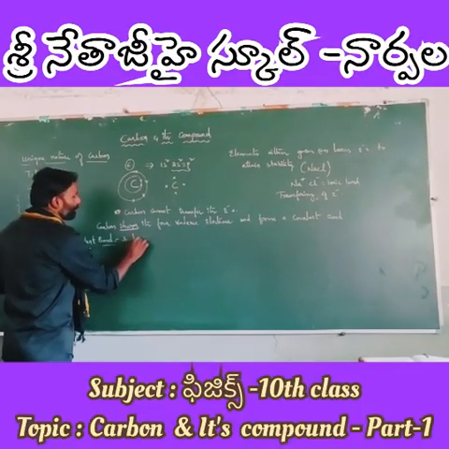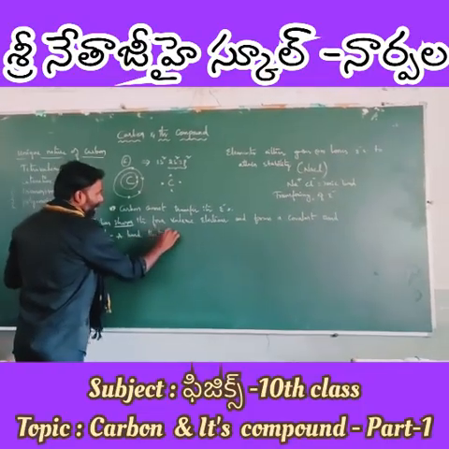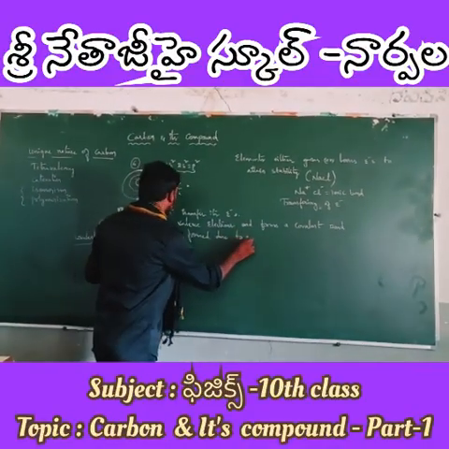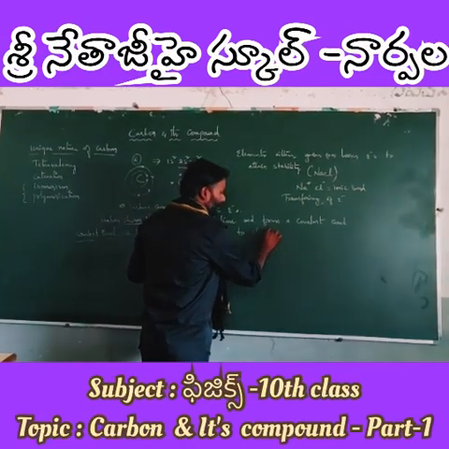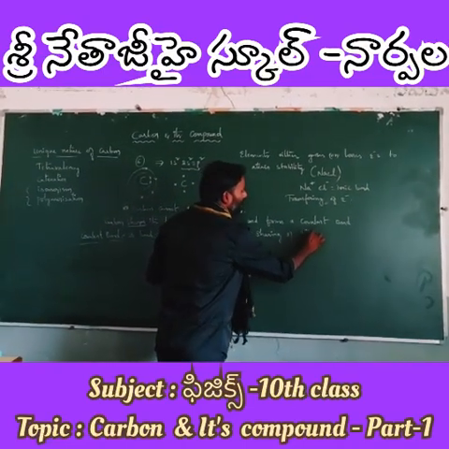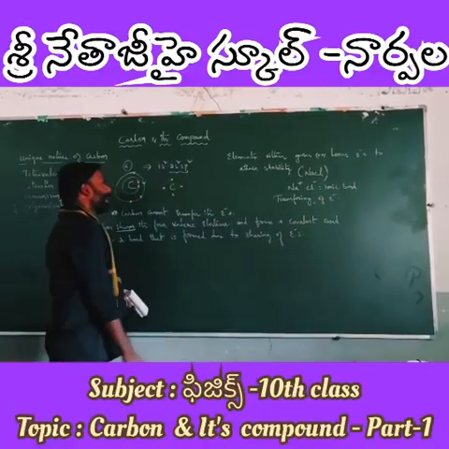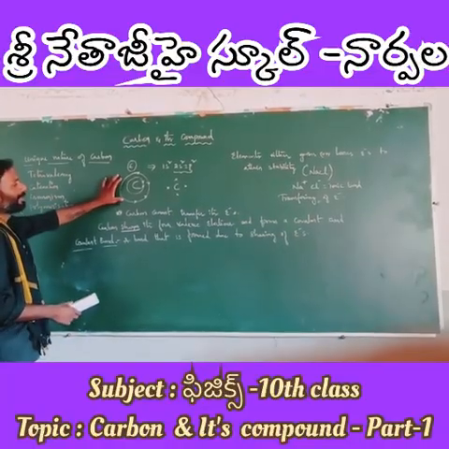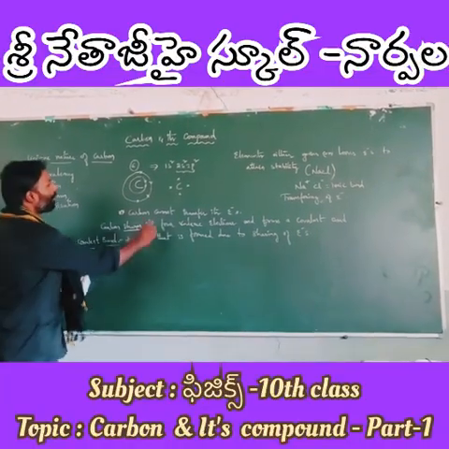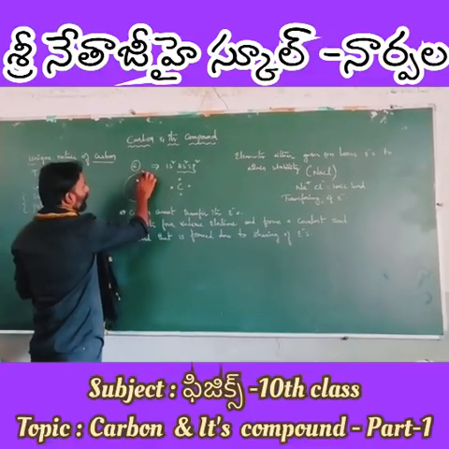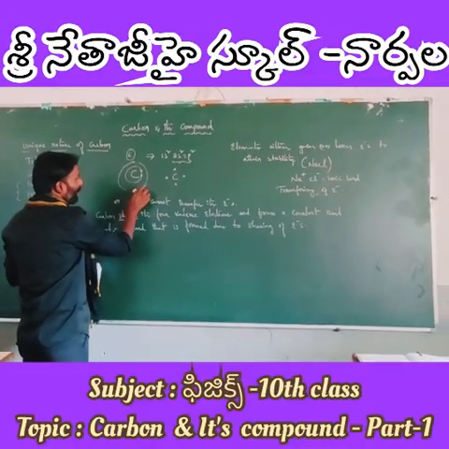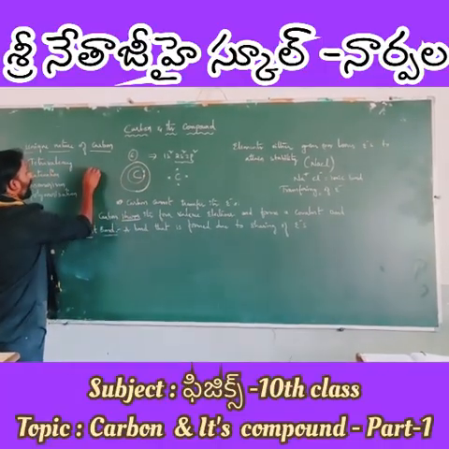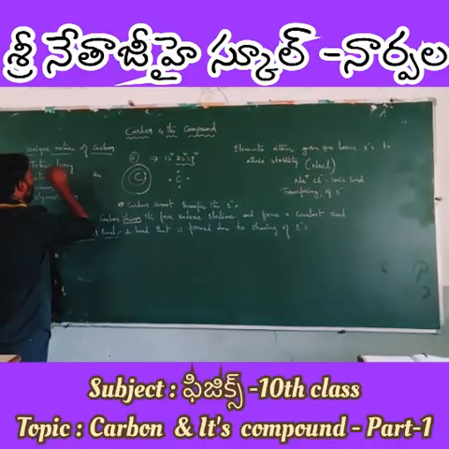A covalent bond is a bond that is formed due to sharing of electrons. E minus represents electrons. So is it clear, guys? Now how does carbon attain stability? Here, if carbon loses 4 electrons, it becomes stable by attaining the nearest inert gas configuration, that is He.